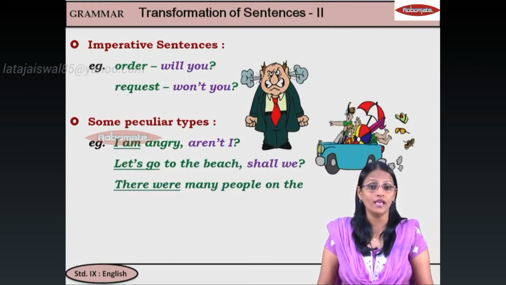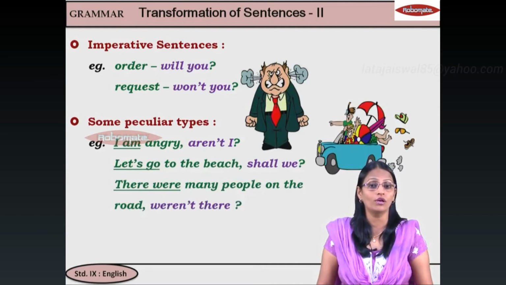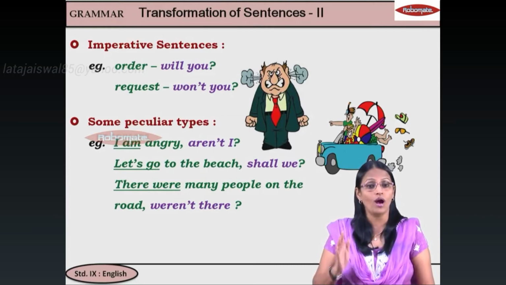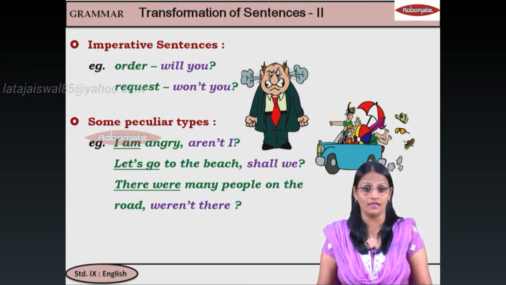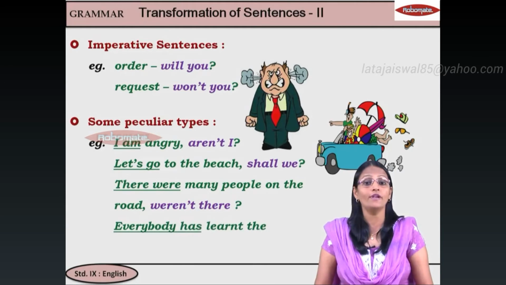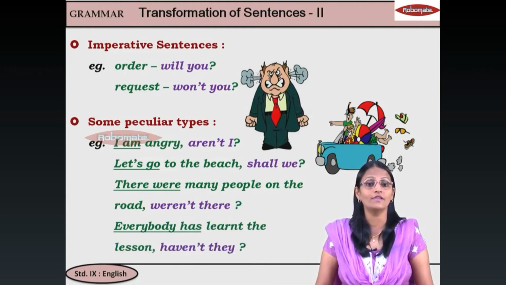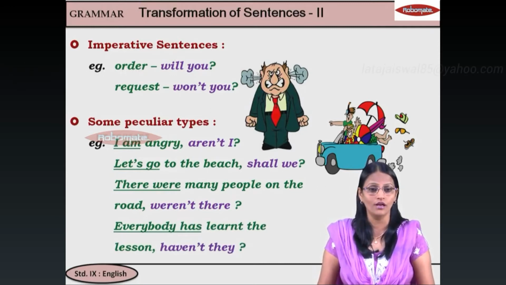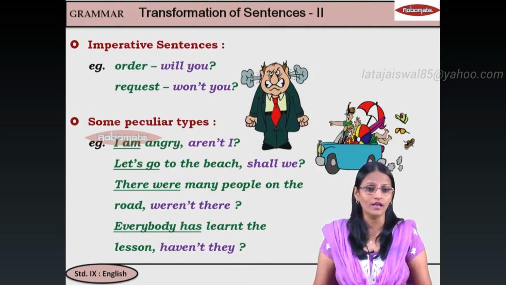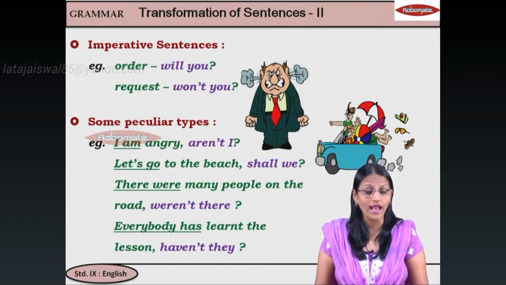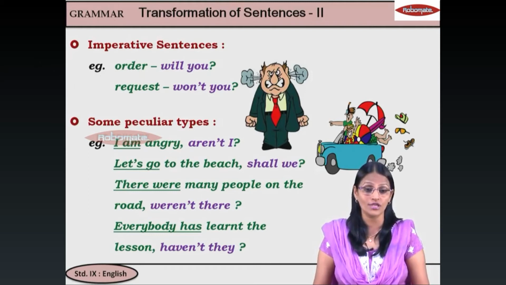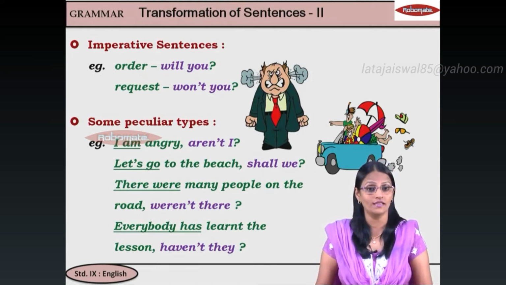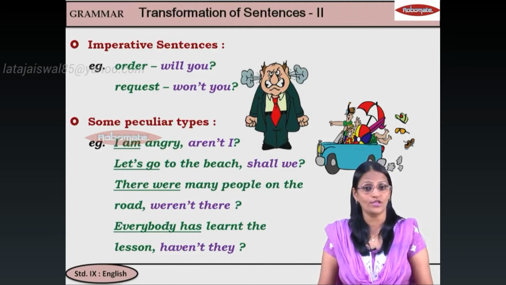Next. If you say there were many people on the road, your question tag will be weren't there. मतलब subject there है, तो आपका question tag में भी subject there ही रहेगा. Next. Everybody has learnt the lesson, haven't they? Now everybody has, तो everybody is considered as singular. फिर हमने haven't they क्यों लिखा, plural क्यों लिखा? क्योंकि it includes all people and we don't know whether it is he or she, so we will say haven't they. Okay, these are some of the rules that we have to learn for question tag.